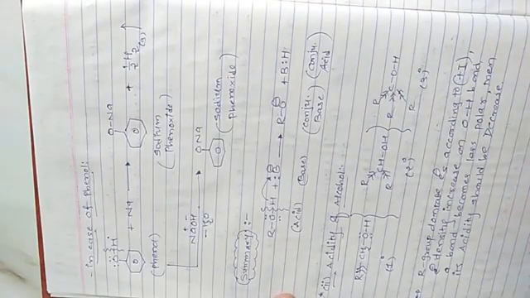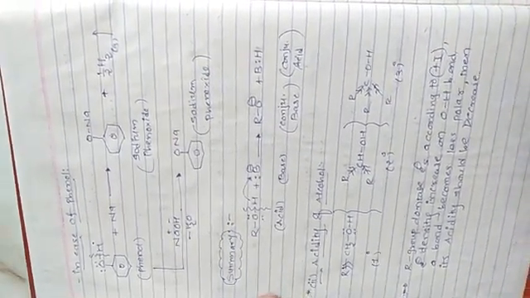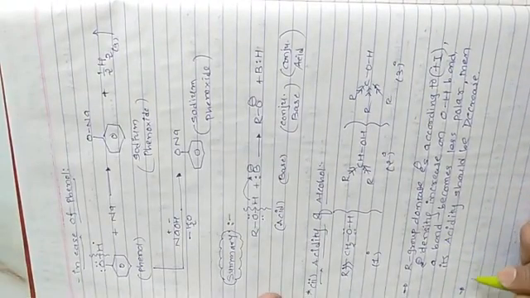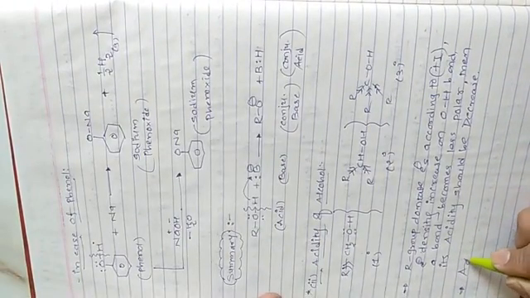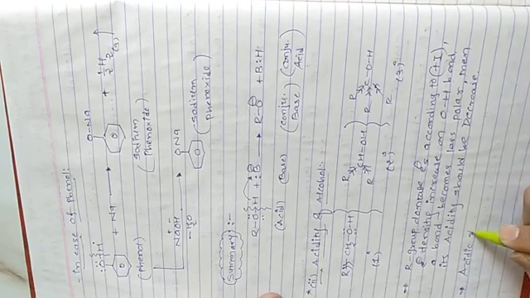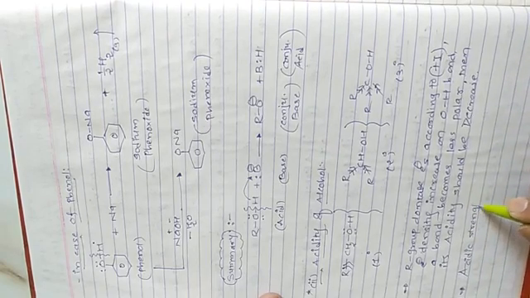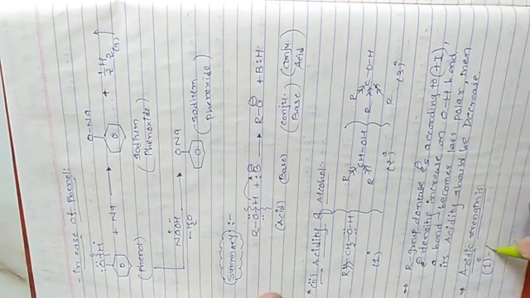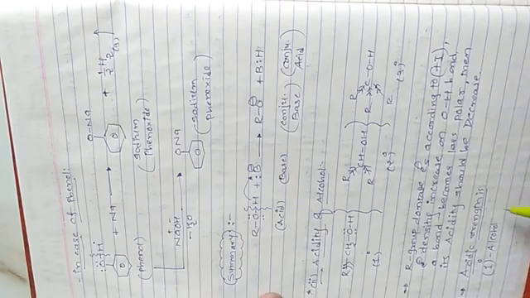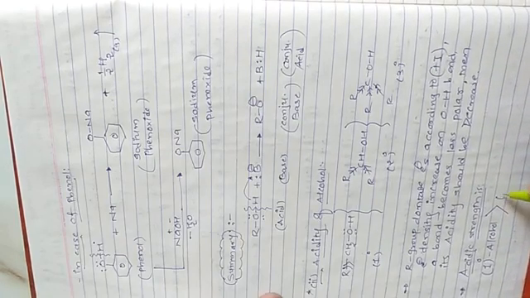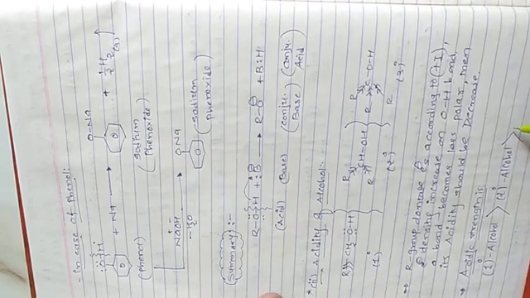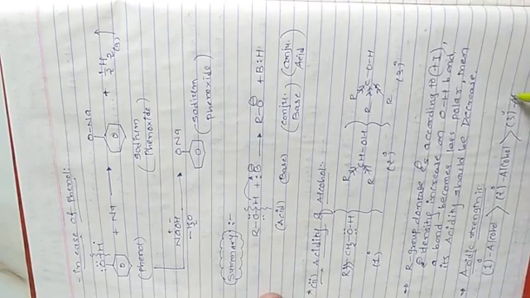So what is the moral? Which one is more acidic, which one is least acidic? So the acidic strength is: primary alcohol is more acidic than secondary alcohol, than tertiary alcohol.